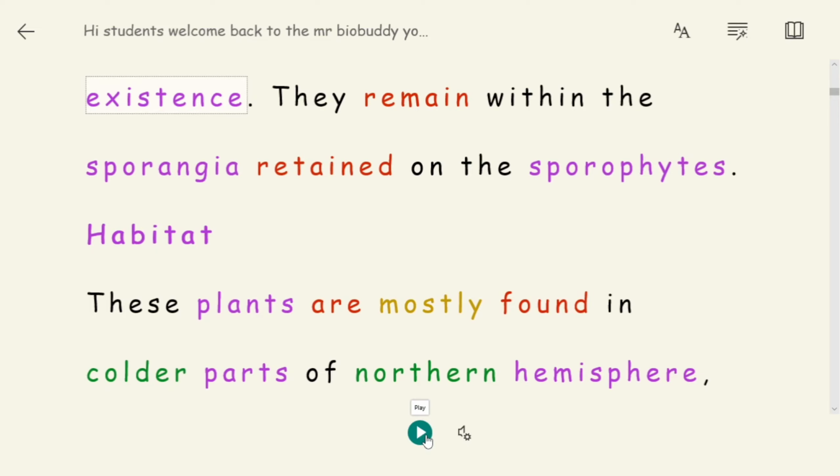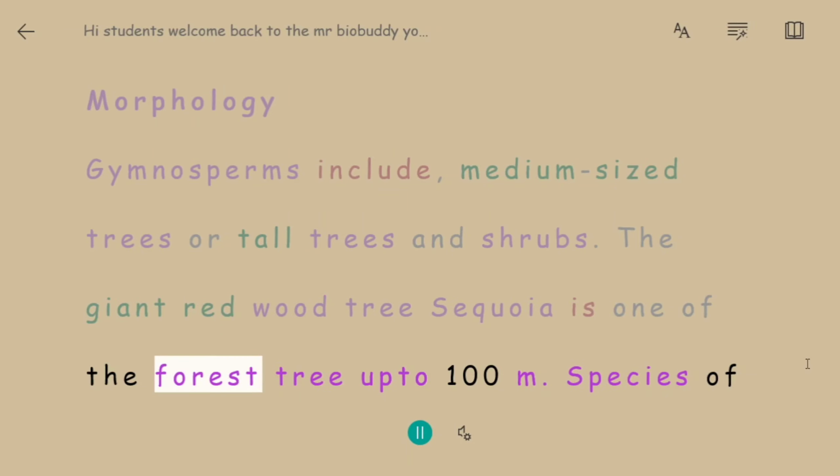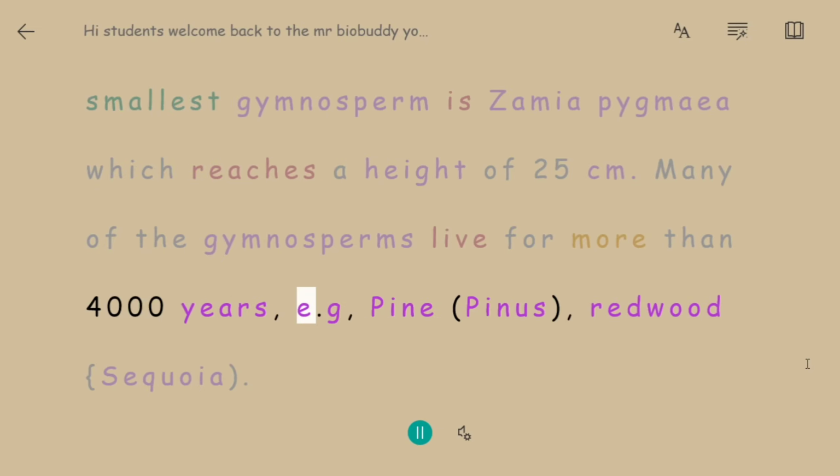Morphology. Gymnosperms include medium-sized trees or tall trees and shrubs. The giant redwood tree Sequoia is one of the tallest forest trees, up to 100 m. Species of Gnetum are woody climbers. The smallest gymnosperm is Zamia pygmaea, which reaches a height of 25 centimeters. Many of the gymnosperms live for more than 4,000 years, e.g., pine (Pinus) and redwood (Sequoia).